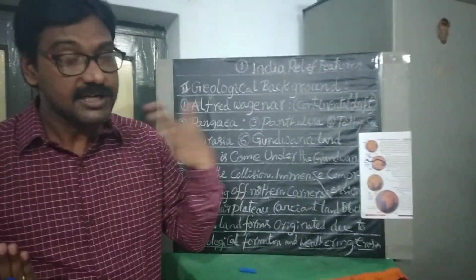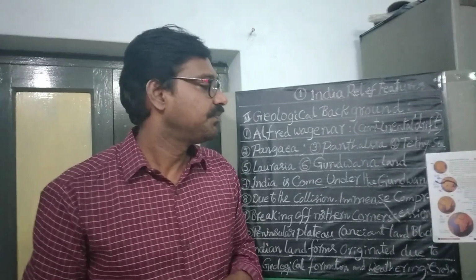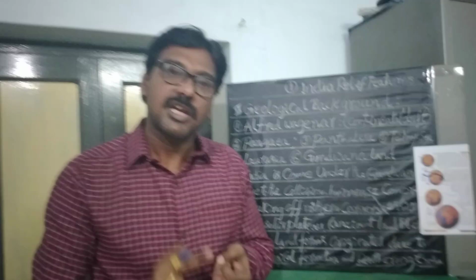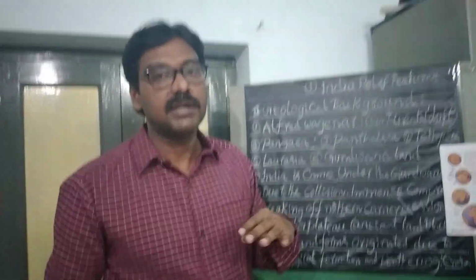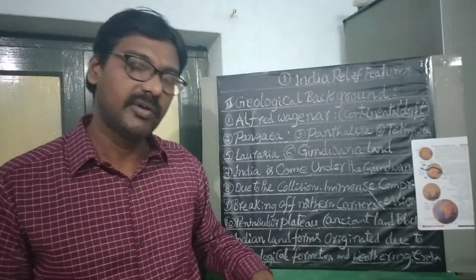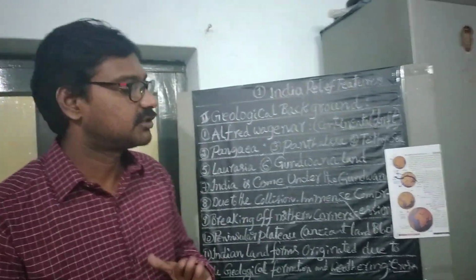North America, Greenland, Europe, and Asia come under Laurentia. South America, Africa, Australia, and Antarctica come under the Gondwana land. India also comes under the Gondwana land. At the time, these two giant lands were split into pieces.